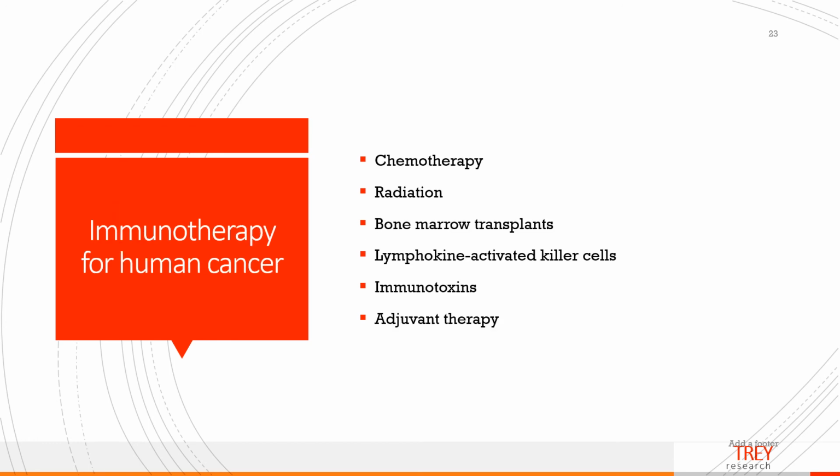Ways that we can treat human cancer would be things like chemotherapy, radiation, bone marrow transplants, the injection of lymphokine activated killer cells, immunotoxins, and adjuvant therapy. So chemotherapy, of course, we've heard of. That is when a chemical or a drug is used to destroy cancerous cells. And then we have radiation, which I'm sure you've heard of.